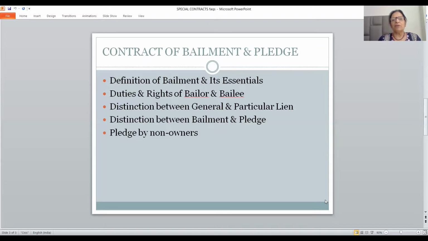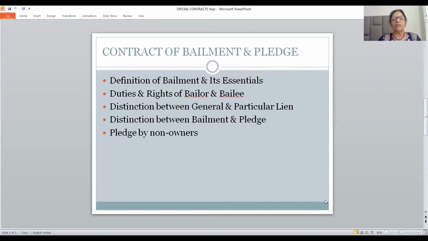So there are a number of features or essentials of contract of bailment. There are two parties involved. One is a bailer who delivers the goods, and the bailee is the person to whom the goods are delivered. There is a delivery of possession only. There is no delivery of ownership, no transfer of ownership. It is only the possession which is given by one person to another. This contract of bailment may be express or implied.